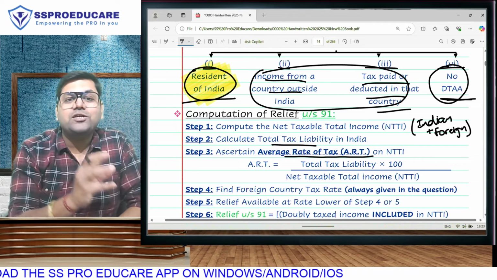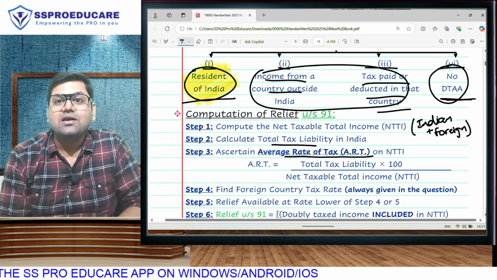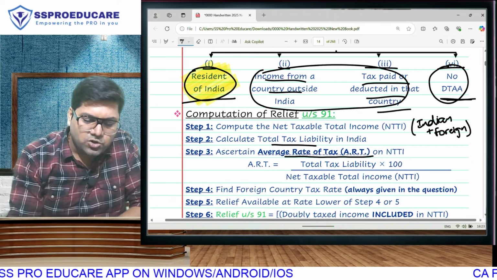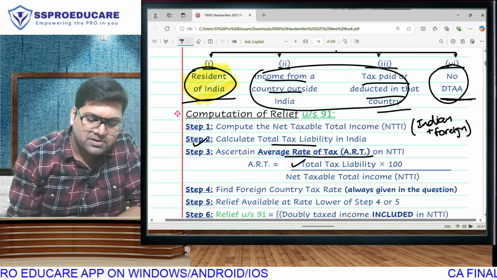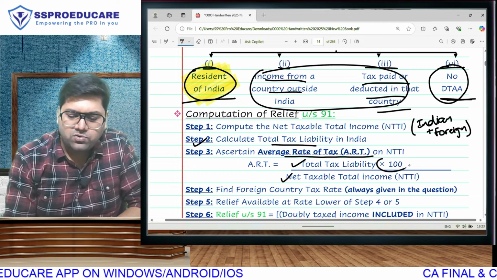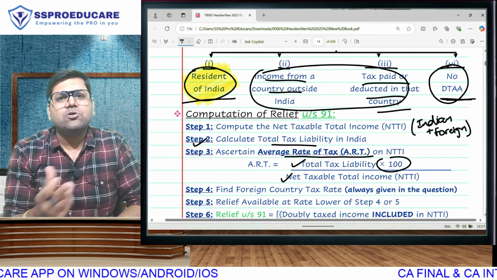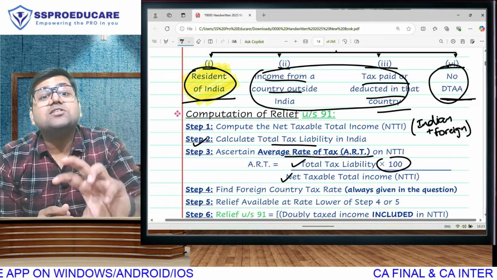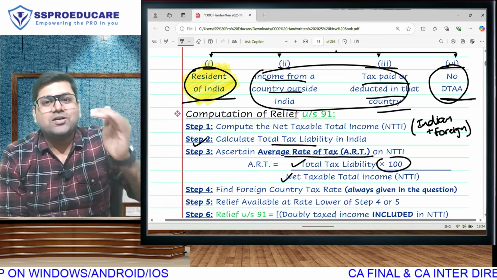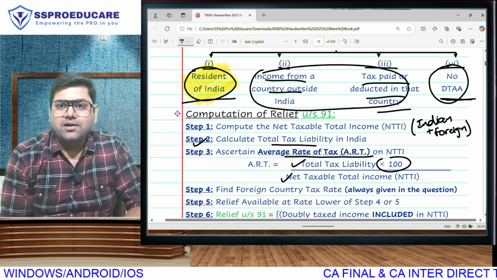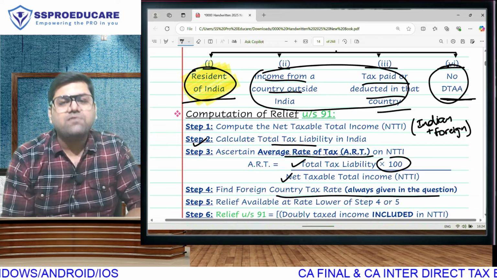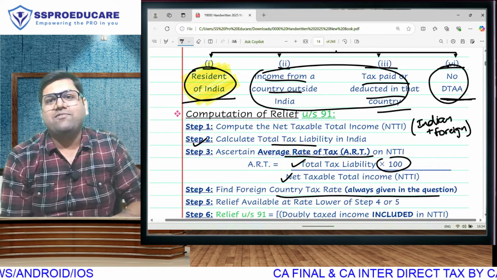So some income can go in 0, some in 5, some in 20, some in 30. Average rate. So how to find out the average? Total tax, which you have calculated in step number 2, upon total income into 100. Average rate, simple. Total tax upon total income. In other words, your slab rates you have to convert into a flat rate. Total tax upon total income into 100. And then the question will always give you the tax that the foreign country levied on that foreign income.